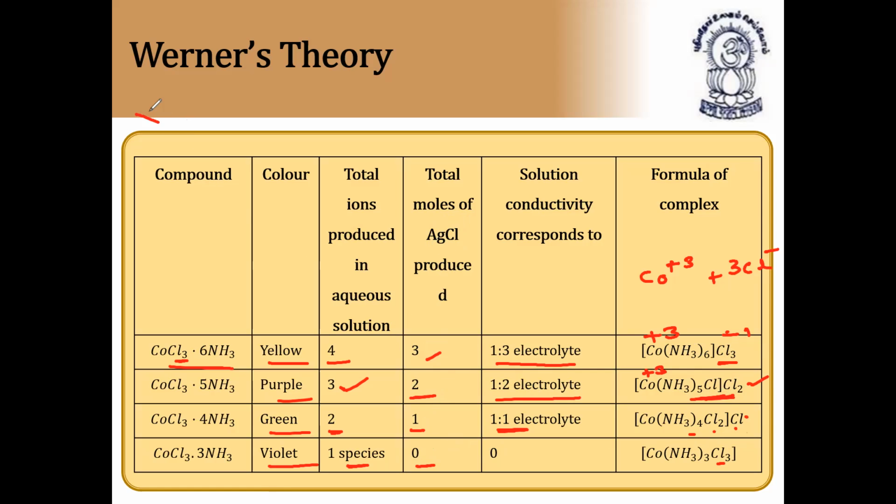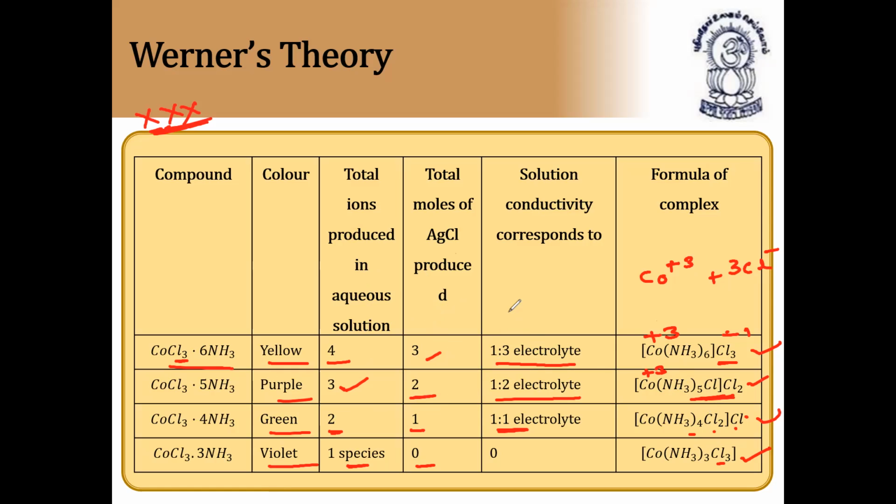Definitely, you'll get one question based on this table, so please listen carefully. The solution conductivity corresponds to zero, no electrolyte, and this is the formula of the complex. Please note down these four. This entire table is important, so please note it down in your classwork. They'll definitely ask either the colors, the number of ions produced in the solution, or the number of moles of silver chloride produced. Anything they can ask in the examination, even the formula of the complex.